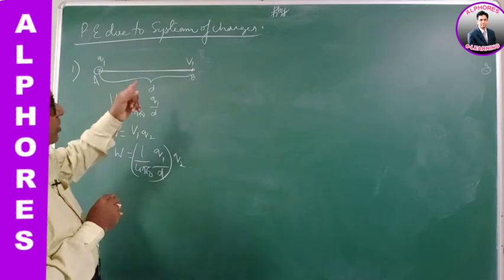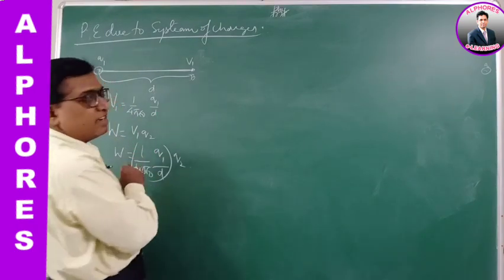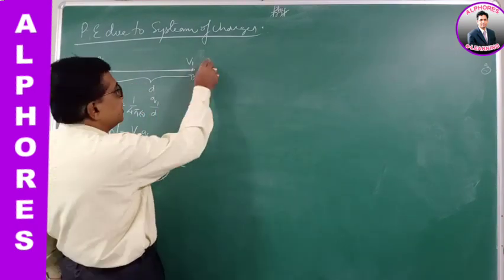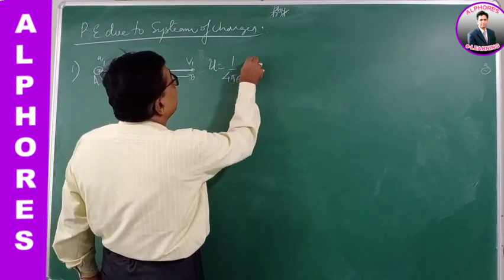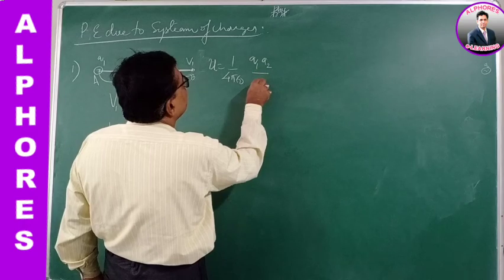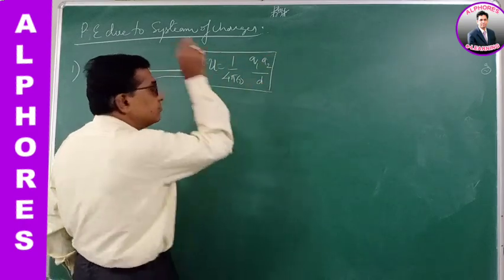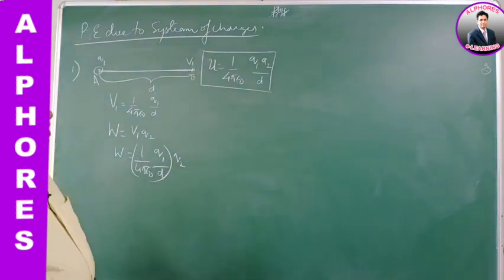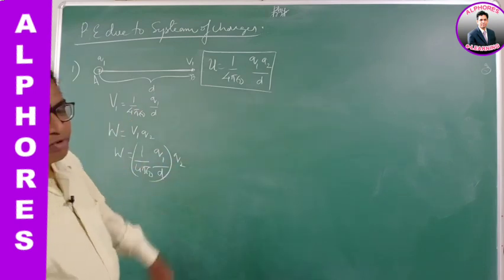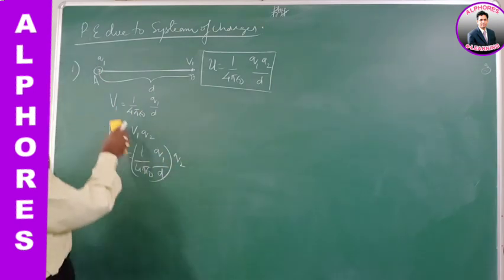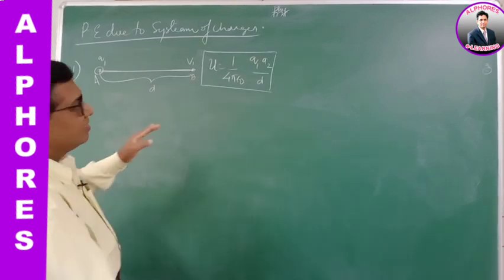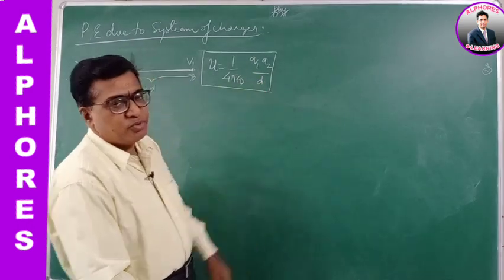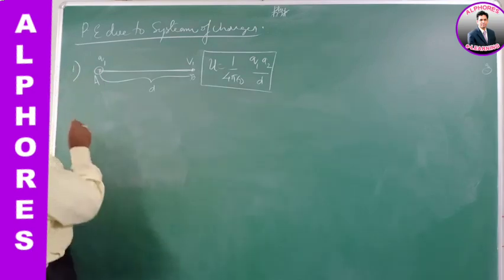So therefore the potential energy of this work done is the potential energy stored. So the potential energy is 1 by 4 pi epsilon naught Q1 Q2 by d. Now this is the formula for the potential energy of a system of 2 charges. When there are 2 charges, then the potential energy of the system is given as 1 by 4 pi epsilon naught Q1 Q2 by d.